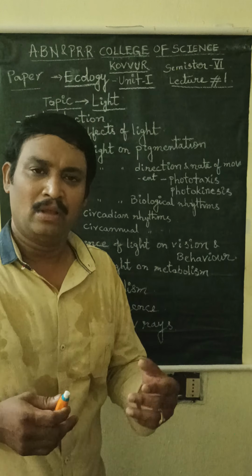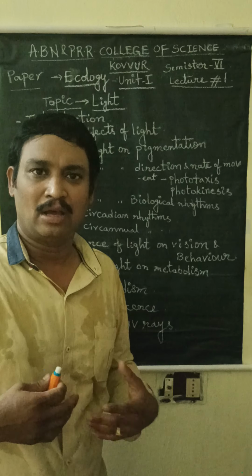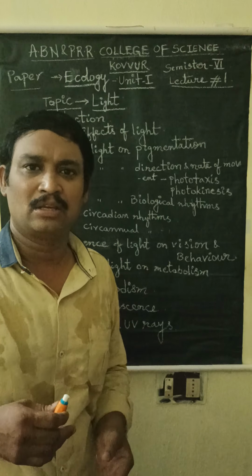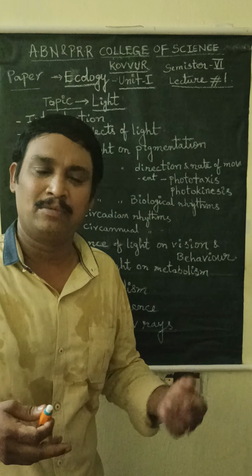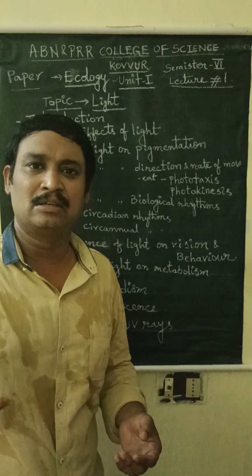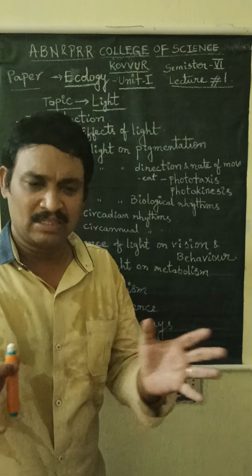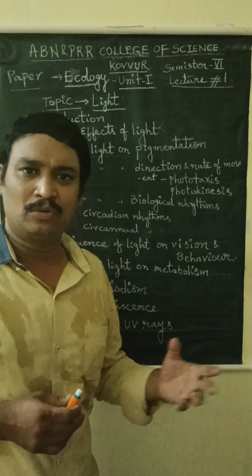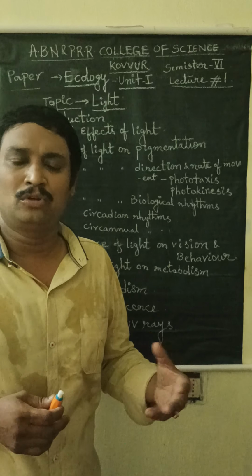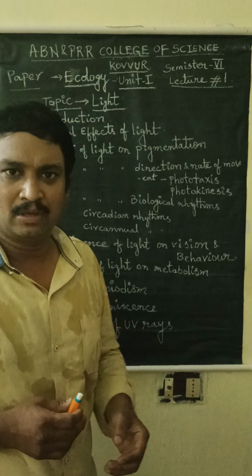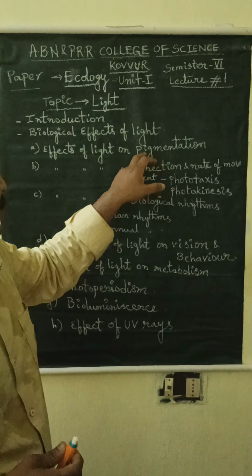When the body is exposed to light, pigmentation starts in the skin of those animals, and the skin becomes darker. So that is an example of how light affects the skin to become more pigmented. So that is one of the effects.